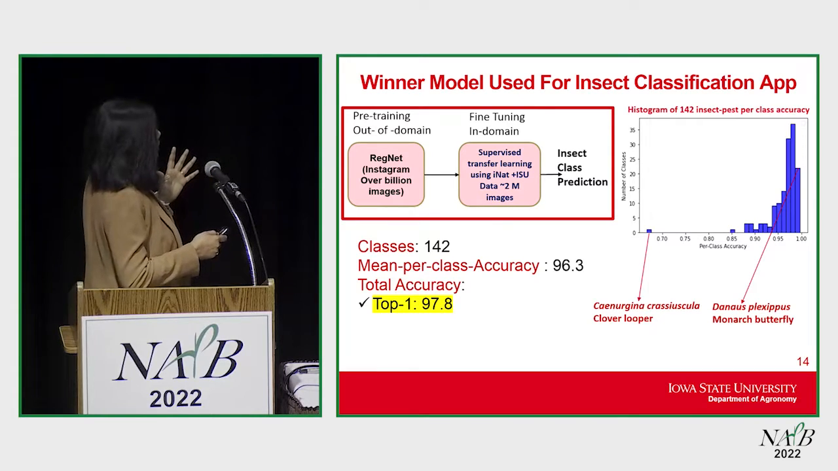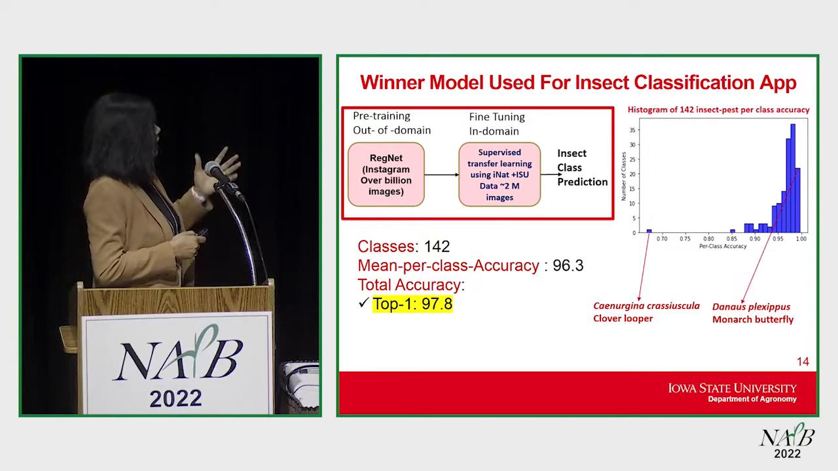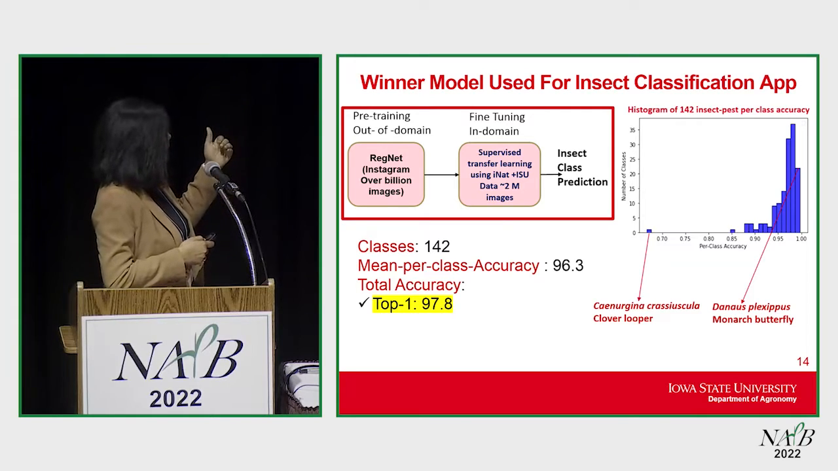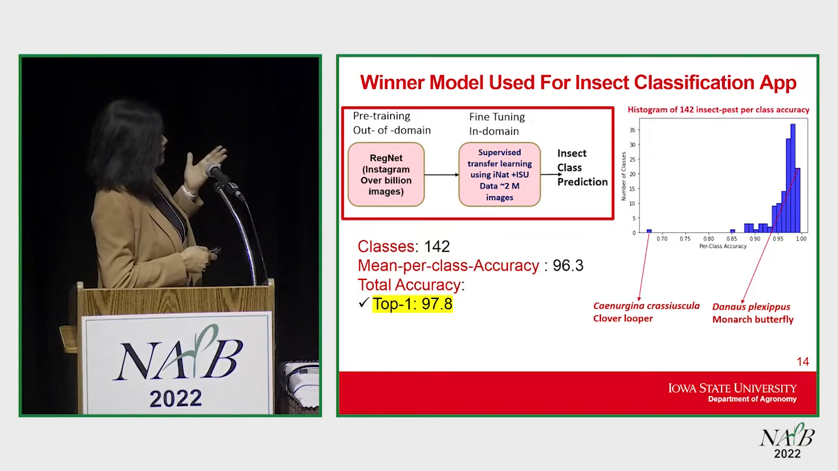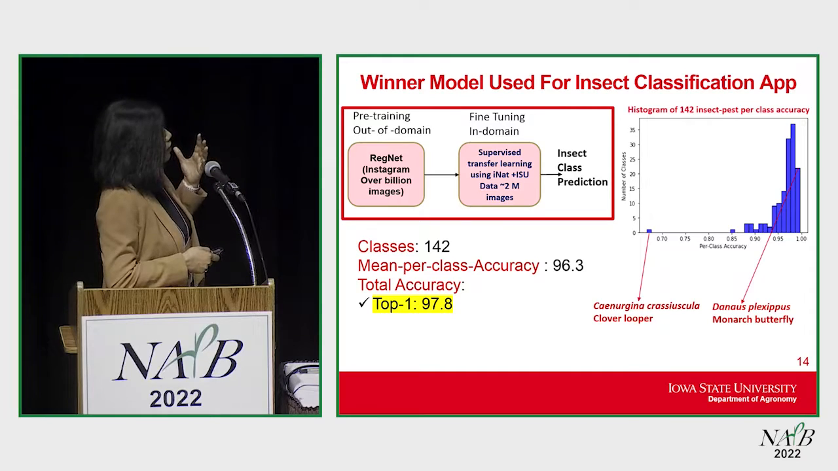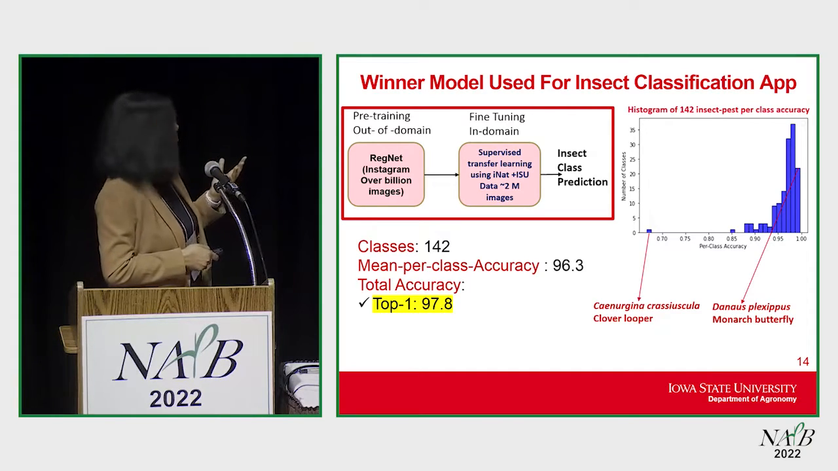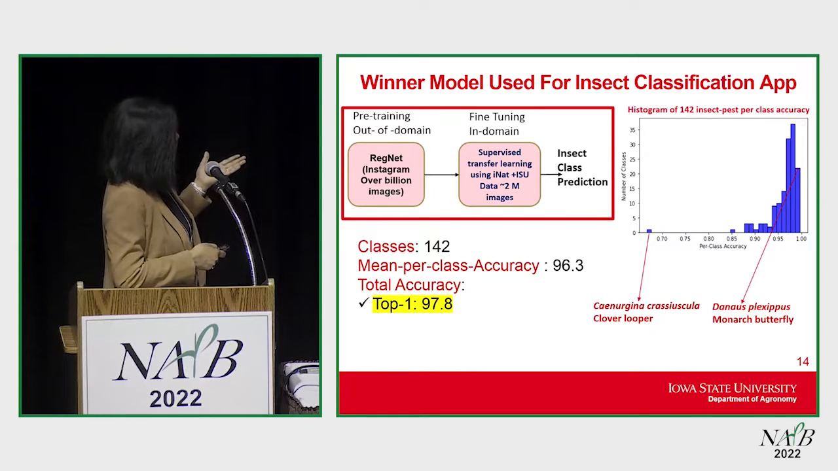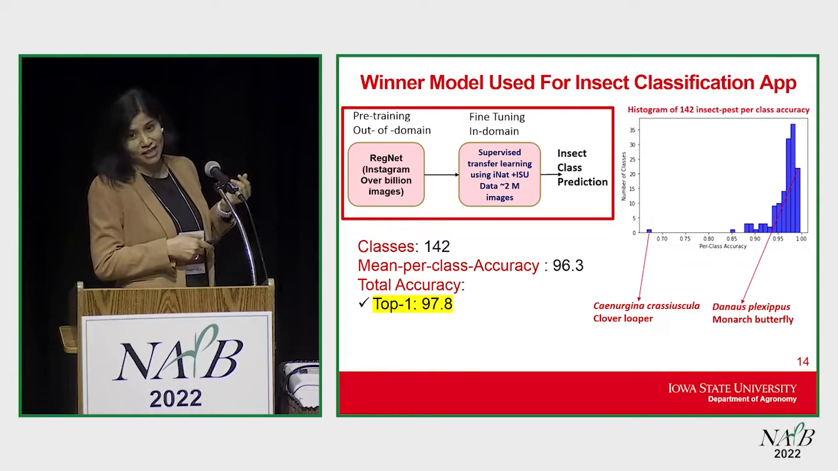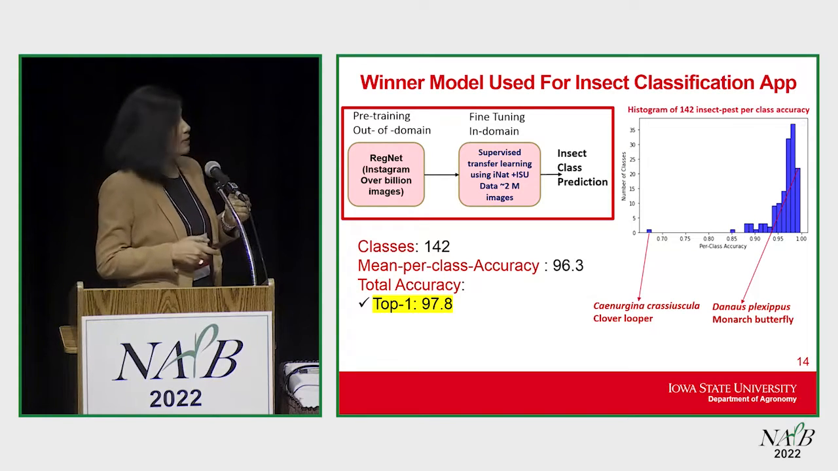And then we fine-tune using in-domain data, which is our iNat plus images that we collected. And again, this is not small data when it comes to insect pests. It is 2 million images. And when we use this one-step transfer learning, it gives us 96.3% per-class accuracy, which is huge, again. And our top-one accuracy is 97.8%, and this is for 142 insect pest classes. 142 insect classes is huge.